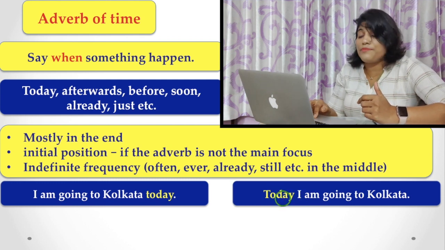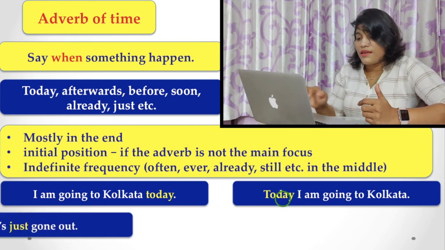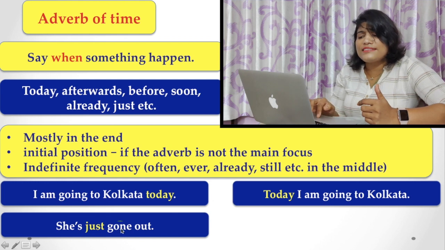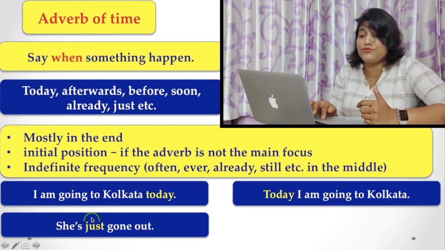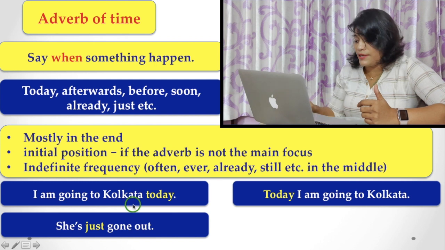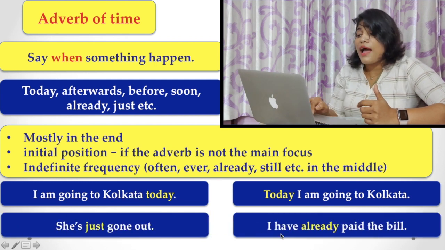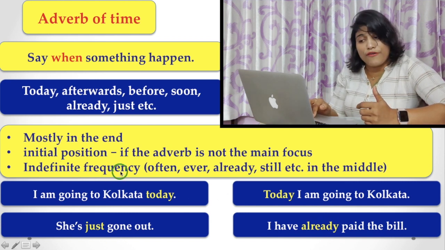Today is not the prime focus. "She has just gone out." Here the adverb is placed in the middle of a sentence, because "just" here refers to indefinite frequency. Similarly, "I have already paid the bill." Here "already" is the same, it refers to indefinite frequency, that is why they are placed in the middle of a sentence.